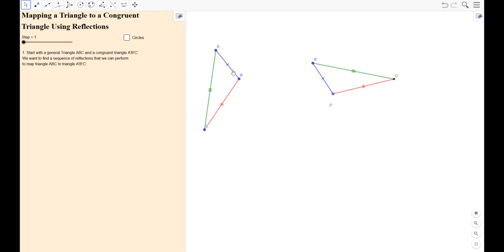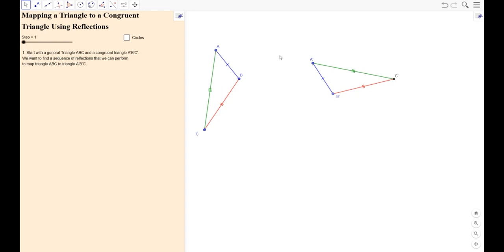So what we want to do is somehow get from the original pre-image triangle ABC to triangle A prime, B prime, C prime with a sequence of reflections. And it's going to turn out we can do this with three or fewer reflections. So here we go. First, we want to get A to A prime. So how can we do that?